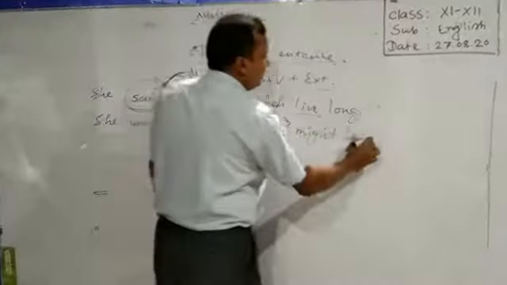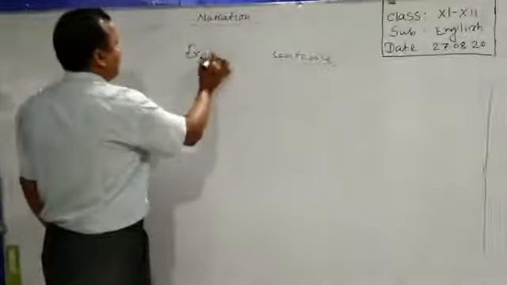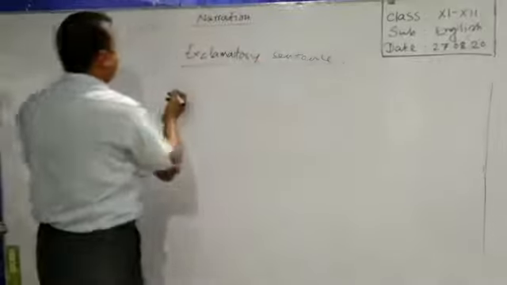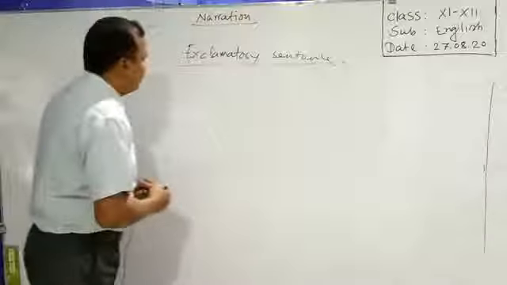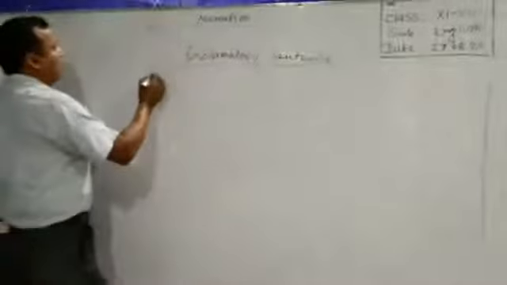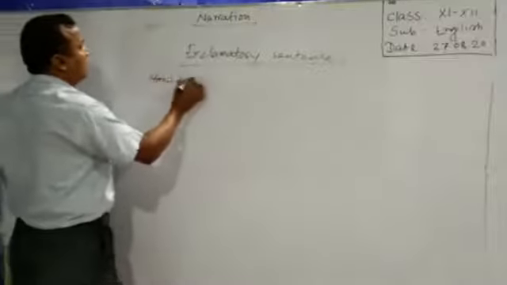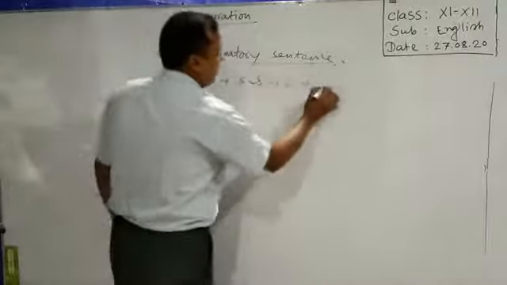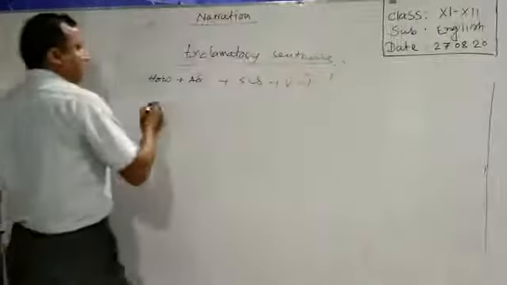Now I will show you the exclamatory sentences. Exclamatory sentence. At first, you have to know the structures of exclamatory sentence. How, adjective, then subject and verb, and there is the note of exclamation mark.